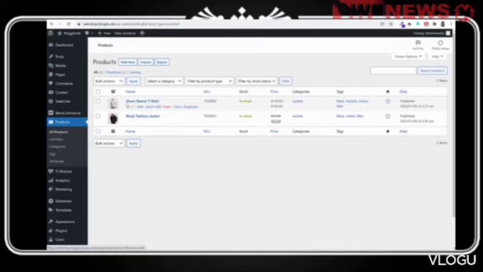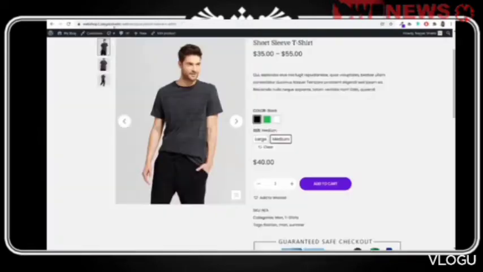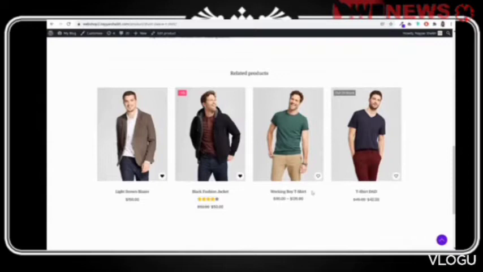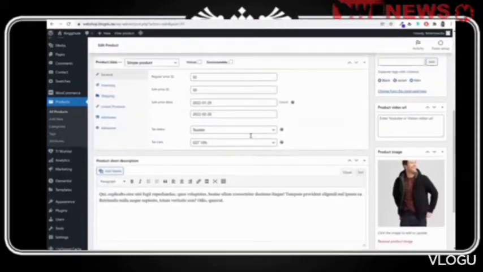Okay, so let me again duplicate this black jacket. Now let me show you an external product or an affiliate product. Maybe if you want to do affiliate marketing, if there is some product available on Amazon, and if you want to link that product, let's see how we can do that. So first of all, let's select some title, maybe working boy t-shirt. Okay, and again, whenever you duplicate a product, always make sure to change the permalink. So description, title, everything can be changed.